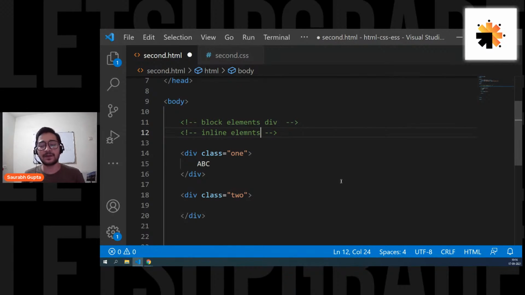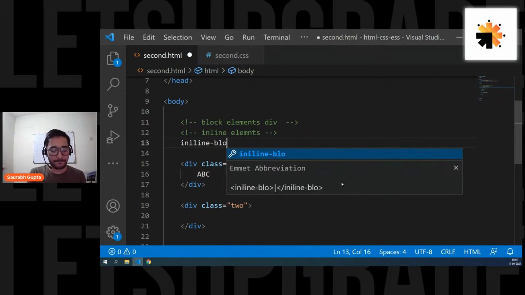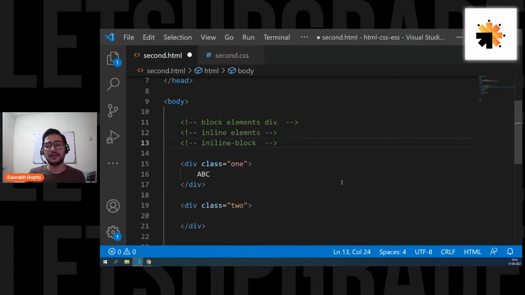Is that clear? Okay. So now, guys, if I convert them to inline, then I cannot have height and width. So what can I do then? What can I do so that they can have height and width like a block element, but they can also be arranged horizontally like an inline element? For that, you have a hybrid type of element that is inline block, which works like both inline as well as block. So it has the inline feature of arranging in a horizontal order and the block feature of getting height and width.